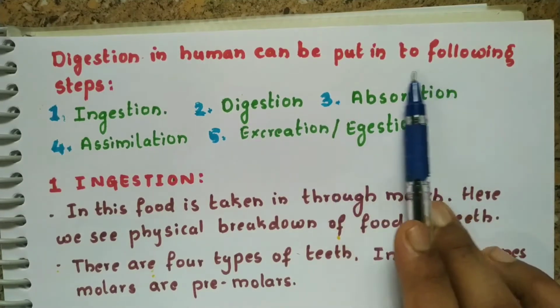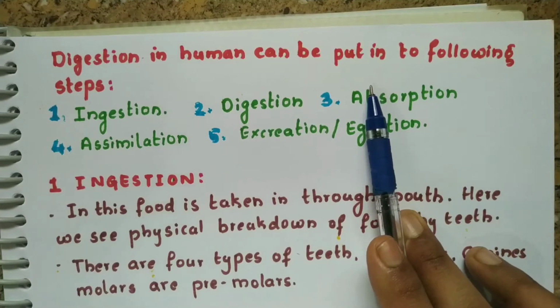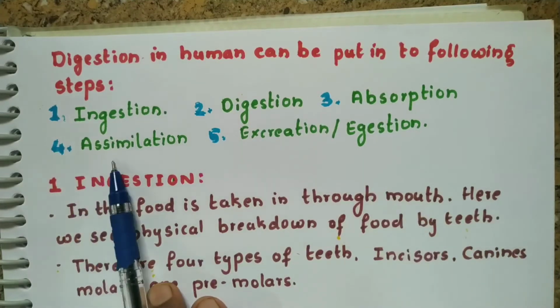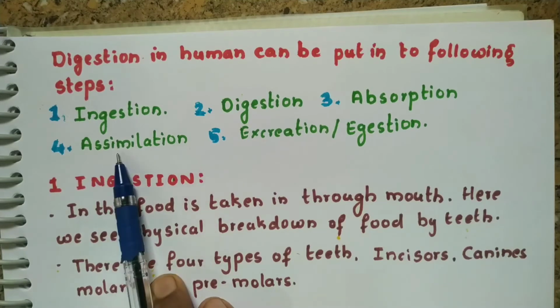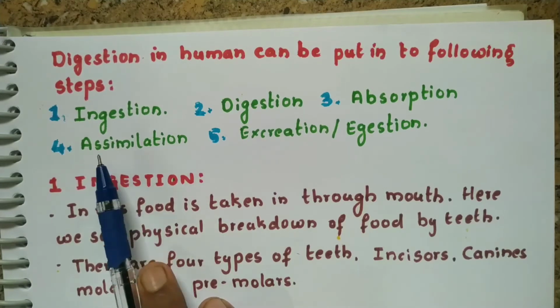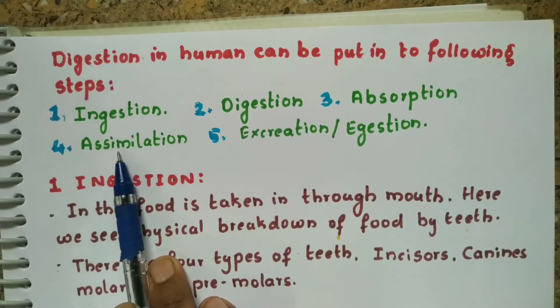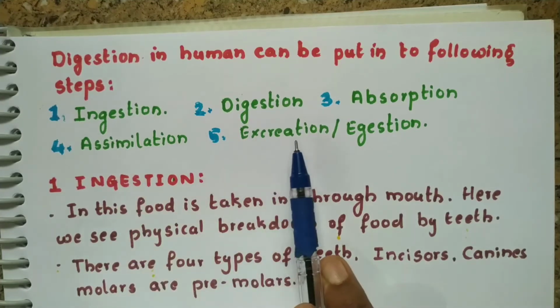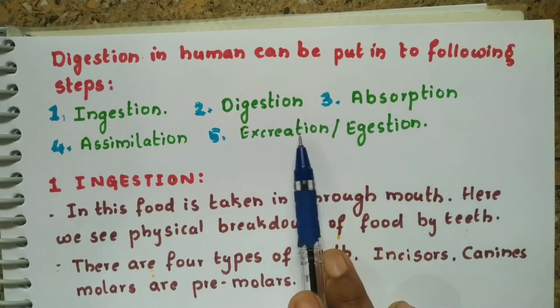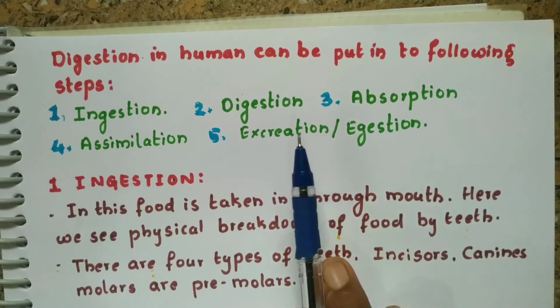Afterwards, absorption, the food gets absorbed in the body. Afterwards, the absorbed particles get converted into energy. So in the process of assimilation, we see that food gets converted into energy. So the next one is excretion or egestion. In excretion, we see that the food waste will be thrown out of the body.